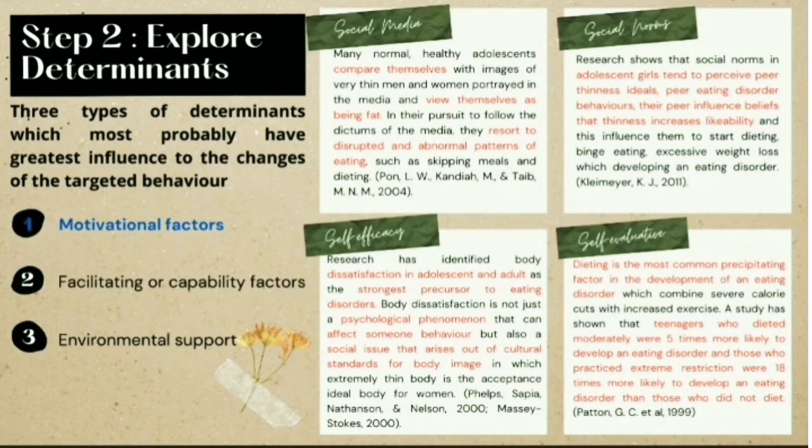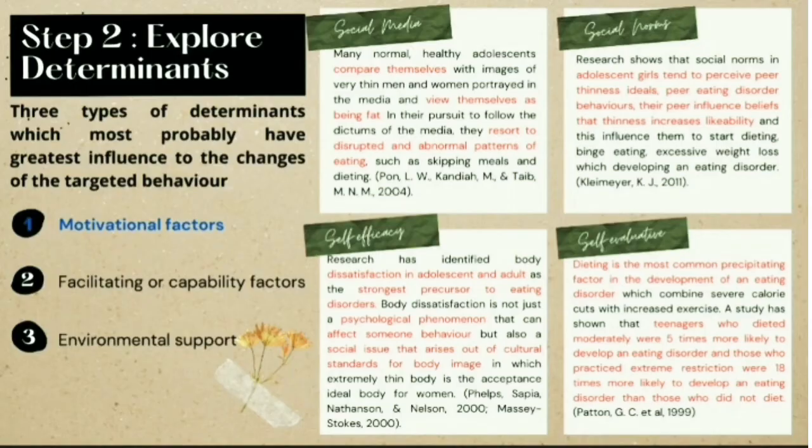Moving on to the second step, which is exploring determinants. This step of the intervention aims to explore determinants of change for the targeted behavior. There are 3 types of determinants which most probably have the greatest influence to the changes of targeted behavior. The first is motivational factor, followed by facilitating or capability factor, and environmental support for change.